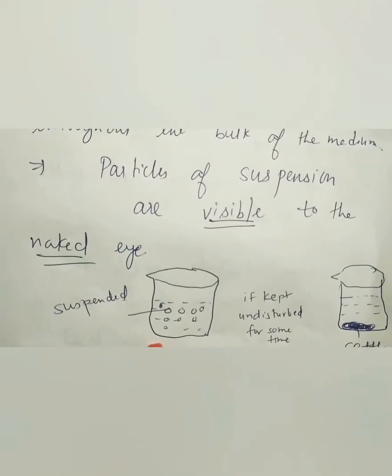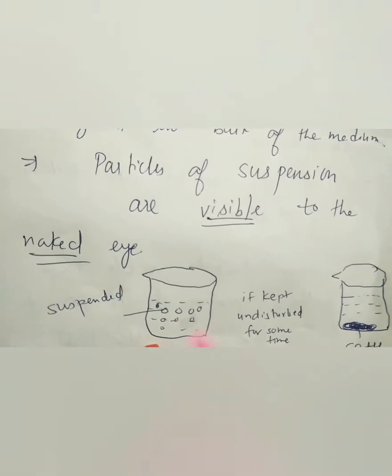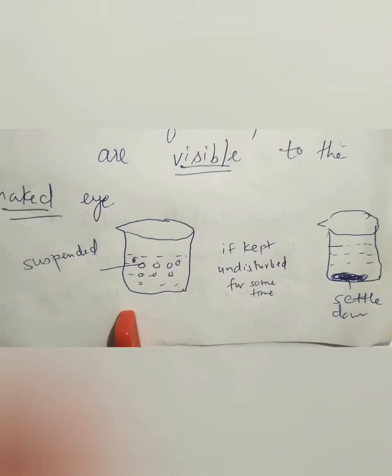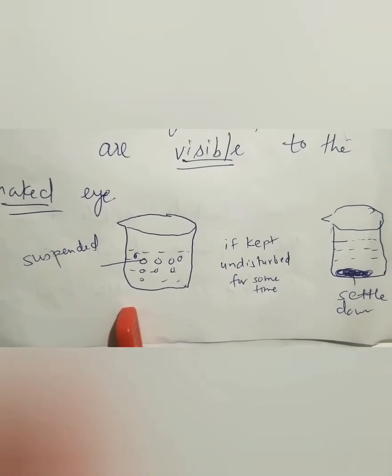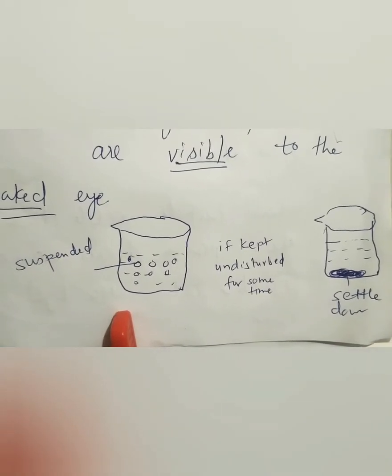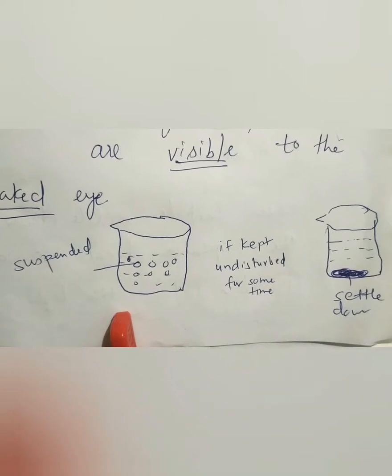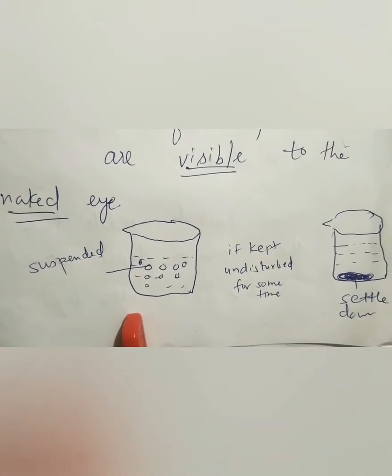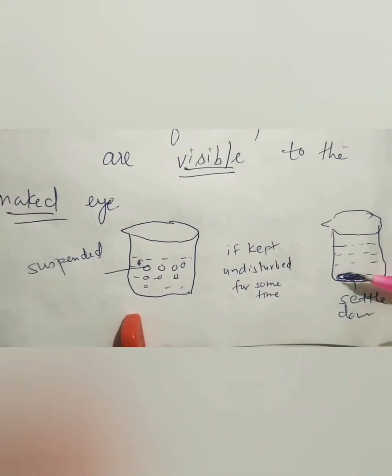For example, if you take a beaker with a suspension and keep it undisturbed for a longer time, you will see the particles settle down.